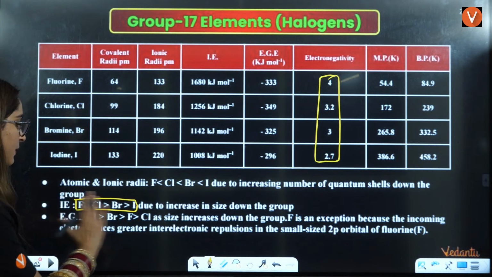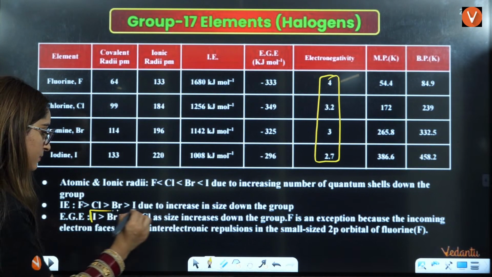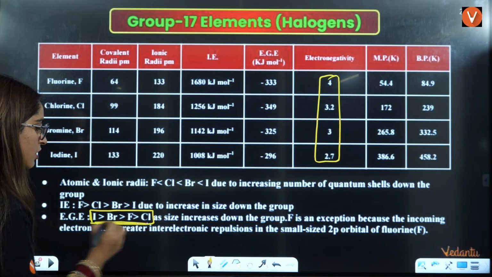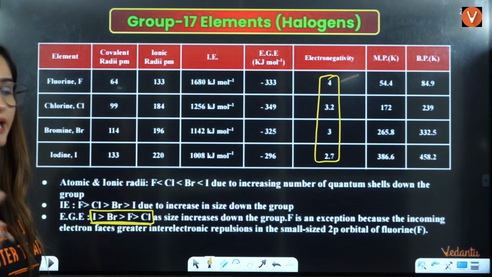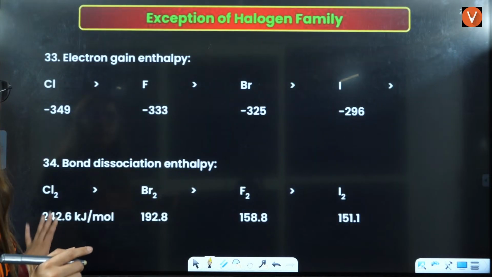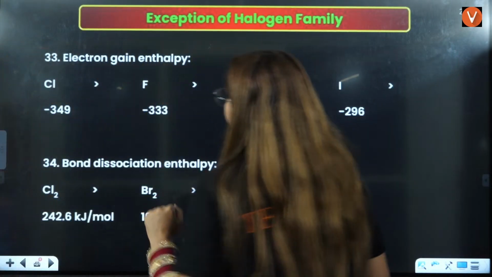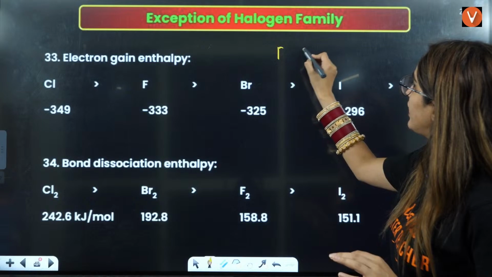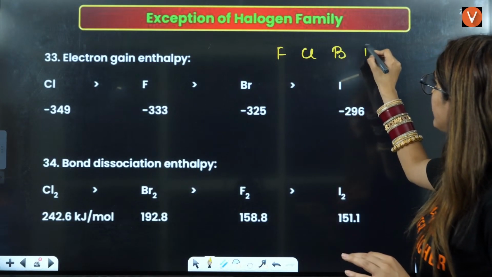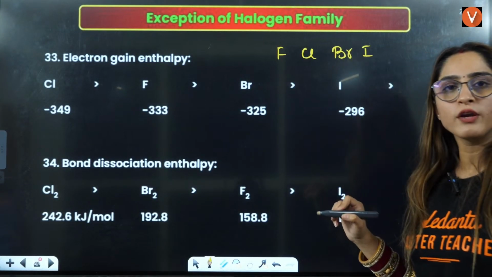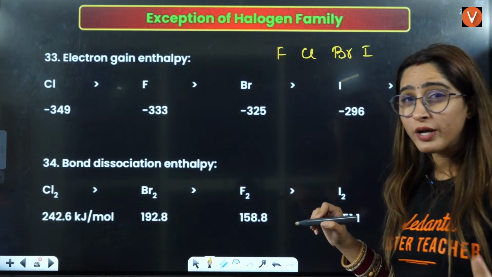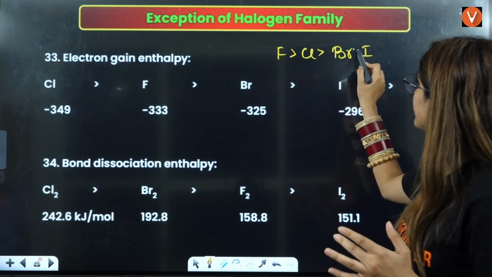Electron gain enthalpy, this is very, very important. I'll also write it over here. Electron gain enthalpy should be fluorine, chlorine, bromine, iodine, right? Electron gain enthalpy down the group should decrease. It should be like this.